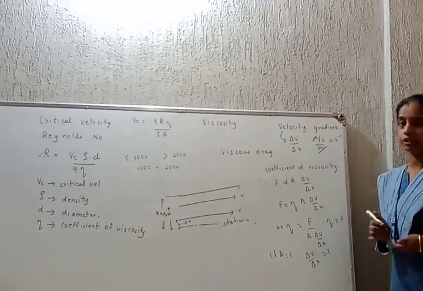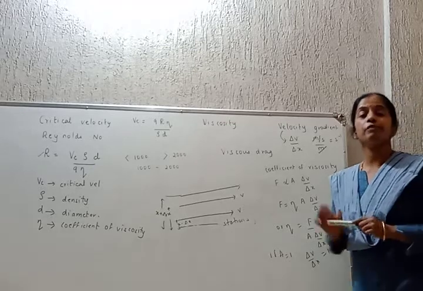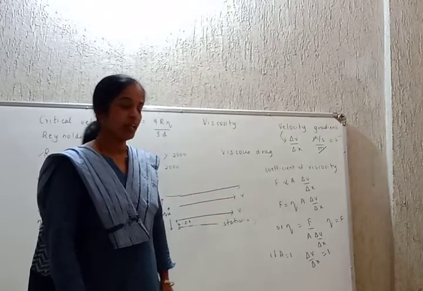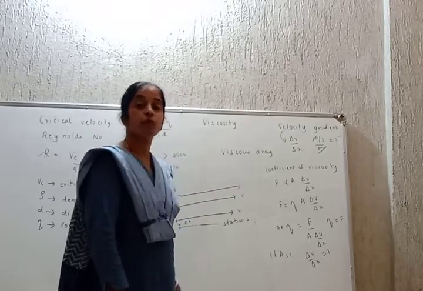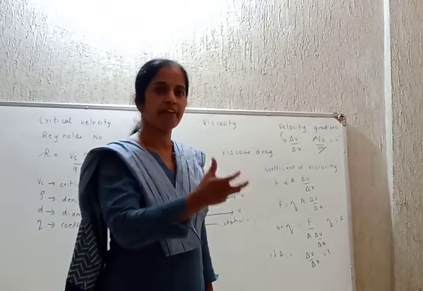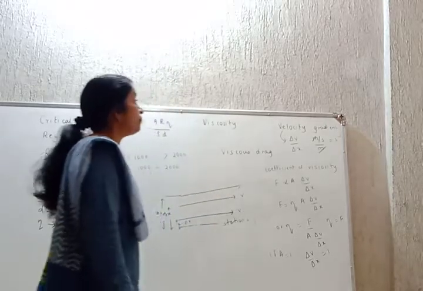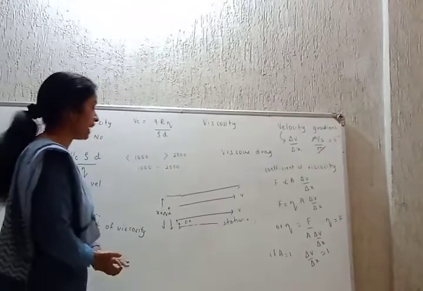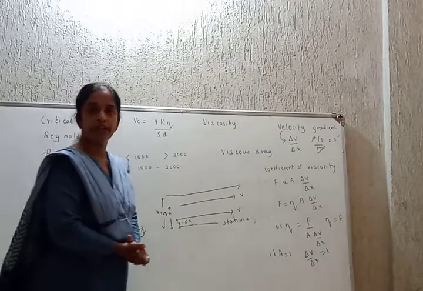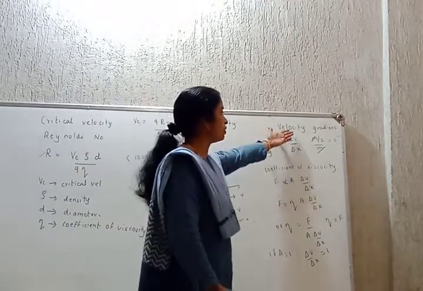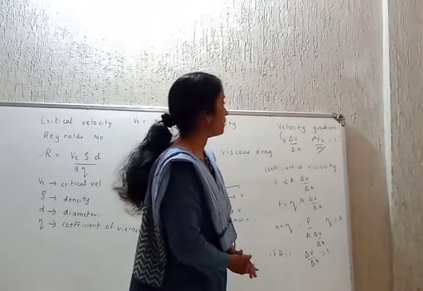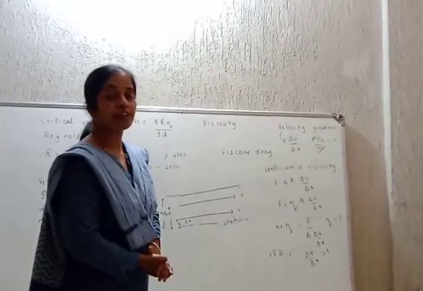I'll revise the points, students. What is viscosity? It is the property of the fluid by virtue of which, आता virtue of which म्हणजे काय? ज्याच्या कृपेने, the relative motion between the different layers of the fluid is opposed by a viscous drag or a drag force. That's it. Next, what is velocity gradient? You are observing that if you divide the liquid into different layers, the velocity of different layers is different. This rate of change of velocity with respect to distance is called velocity gradient, whose unit is per second. What is coefficient of viscosity?